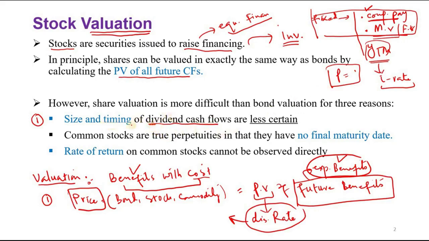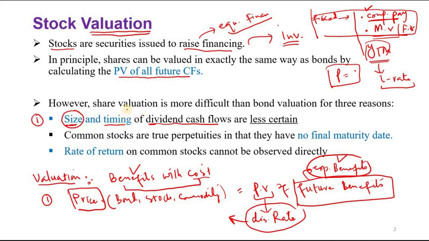We don't know the size of the dividends, or when the company is going to pay them. Sometimes companies pay more dividends, sometimes they don't pay, sometimes they reduce their dividends.